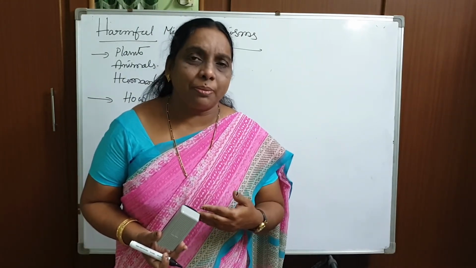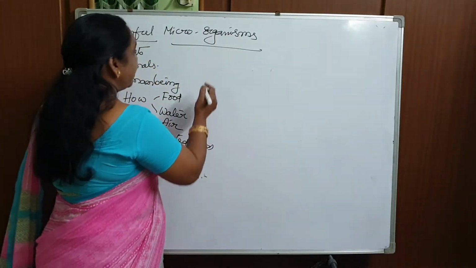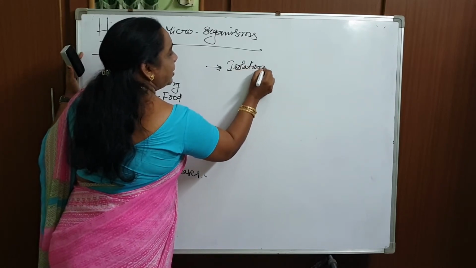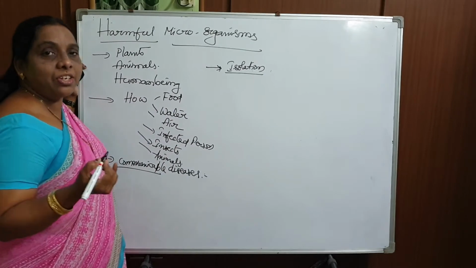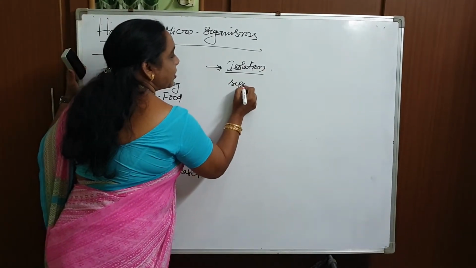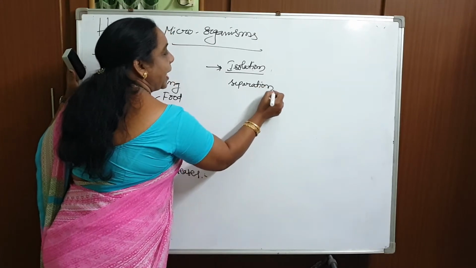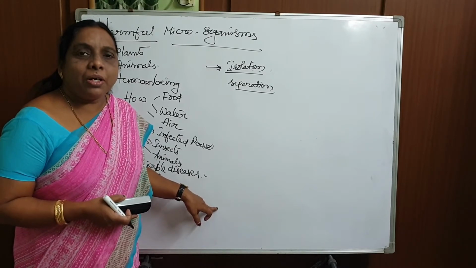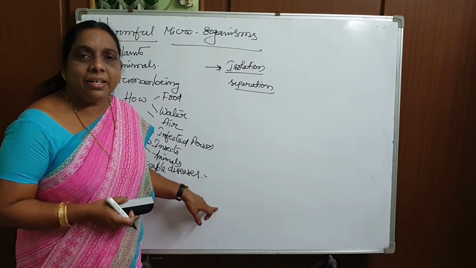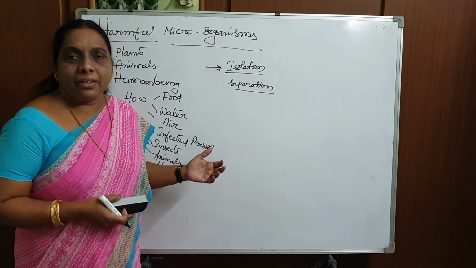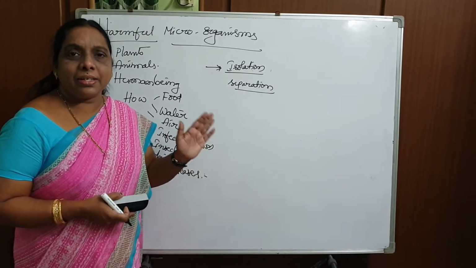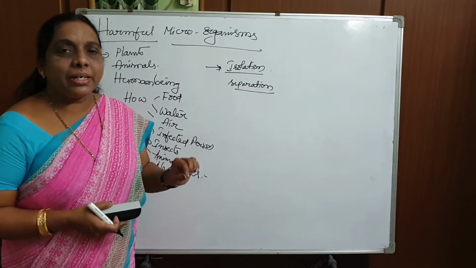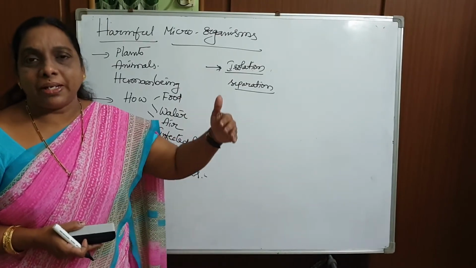How can you solve this particular problem? The only thing is isolation. In textbooks, the term used is isolation. Isolation means separation, that's it. As corona is a communicable disease, the doctors are advising using some words, quarantine, house quarantine. In hospitals they keep them separate, isolating, when they notice an infected person. We have to separate them. It is nothing harmful.